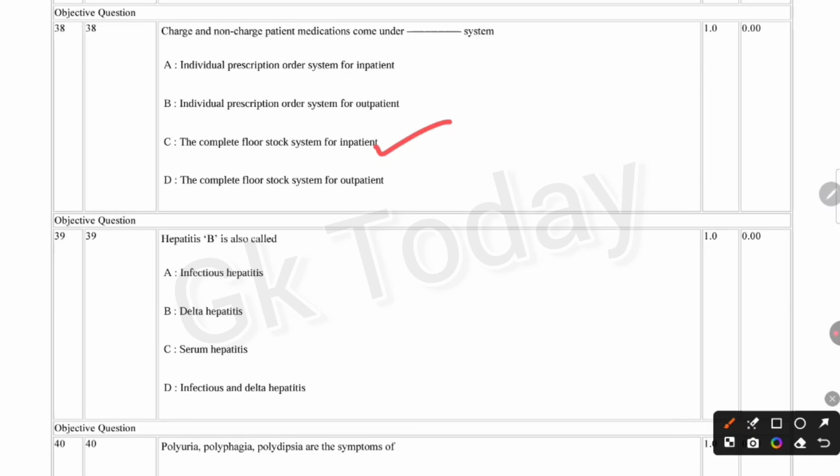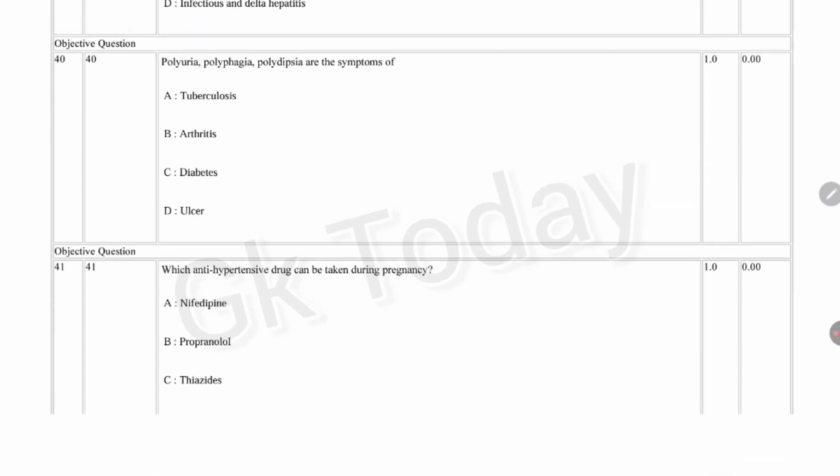Okay, next question. Hepatitis B is also called: infectious hepatitis, delta hepatitis, serum hepatitis, infectious and delta hepatitis. Hepatitis B is also called option C, serum hepatitis. Next question.